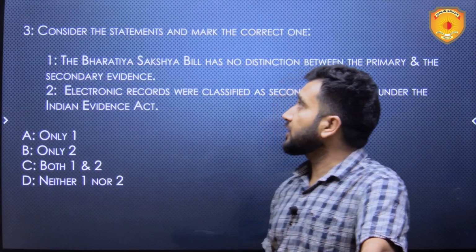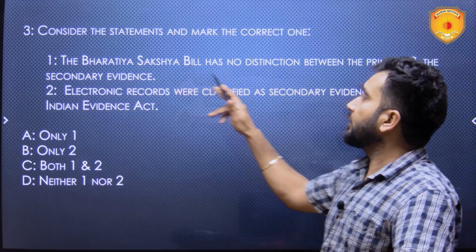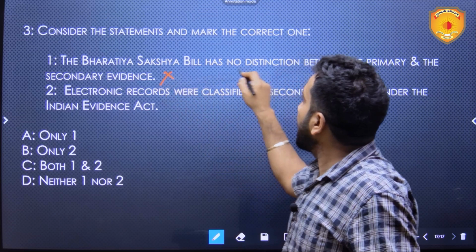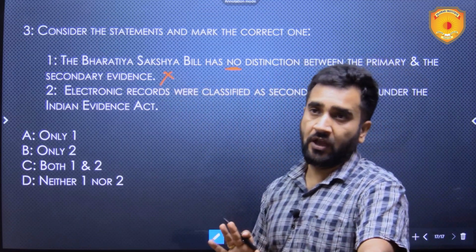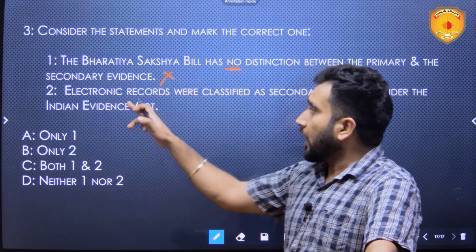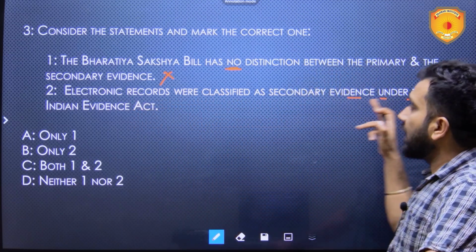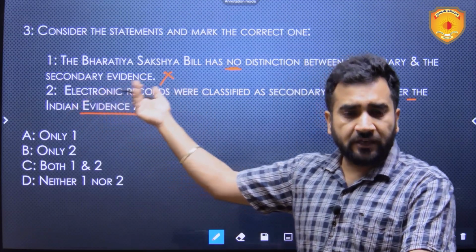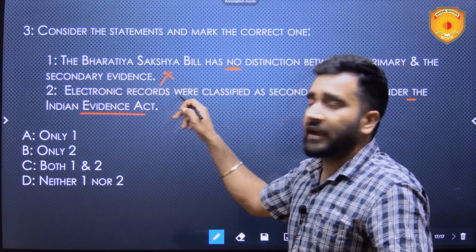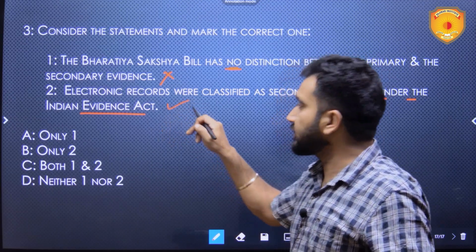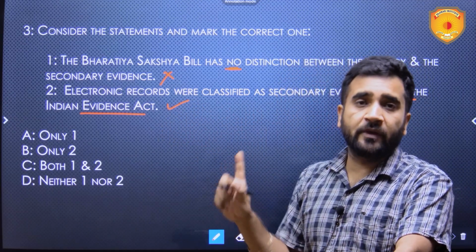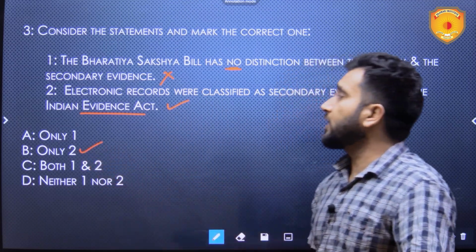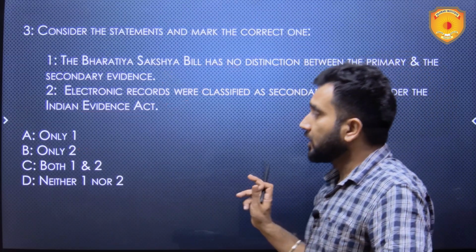Third question is consider the statements and mark the correct one. The Bharatiya Sakshya Bill has no distinction between the primary and the secondary evidence. This statement is wrong. It has maintained that distinction between primary and secondary evidence. Electronic records were classified as secondary evidence under the Indian Evidence Act. Indian Evidence Act is the older act, which has been now replaced by the Bharatiya Sakshya Bill, and there electronic records were considered as secondary evidence. This statement is true. Whereas now in the Bharatiya Sakshya Bill, electronic evidences are considered as primary evidences. So only two is going to be the correct answer of this particular question.